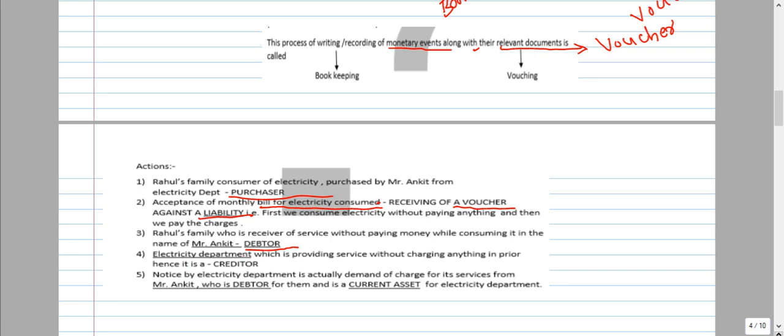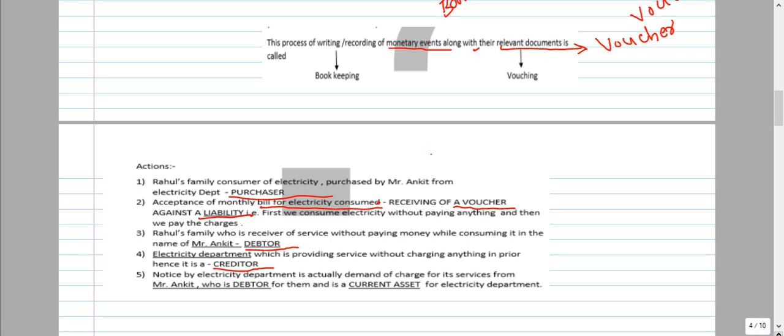So the electricity department, which is providing the service without charging anything in advance, is hence a creditor. Electricity board is a creditor. He has to make the payment to whom? The electricity board. So in Ankit's case, the electricity board is the creditor. In the electricity board's case, Ankit is the debtor.